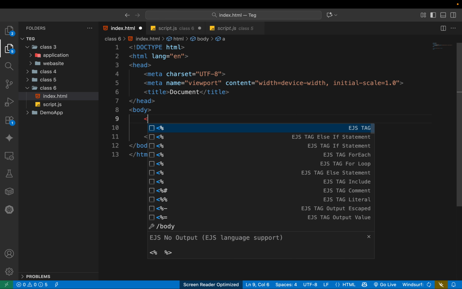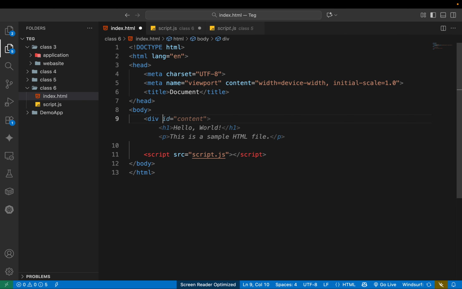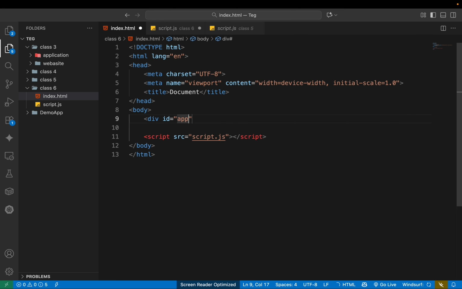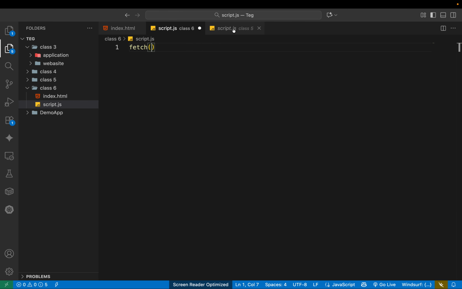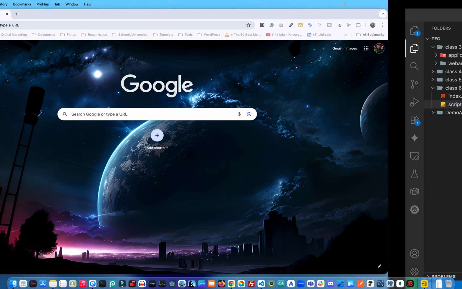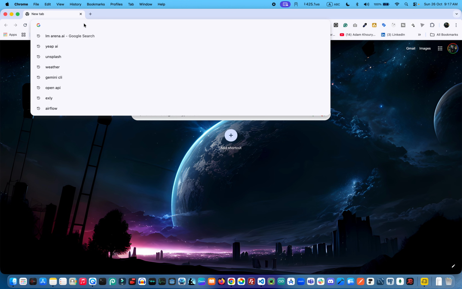If we need to set any data in our front end, like a div with id equal to app, if we want to set data into this, then we need to get the data. Here we have so many possibilities.